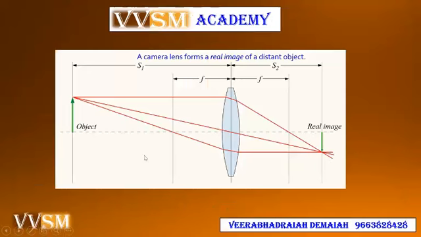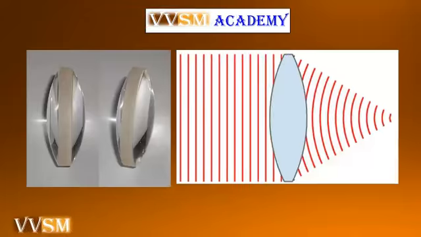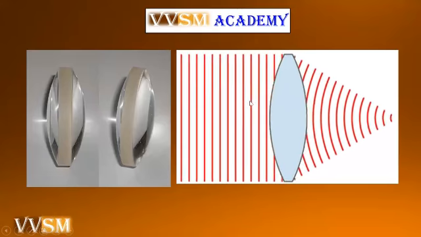Now we see how this is the focal point. You see, the parallel rays are passing through the lens, then converging at the point. See, this is converging at the point.